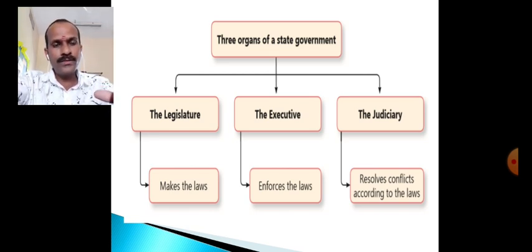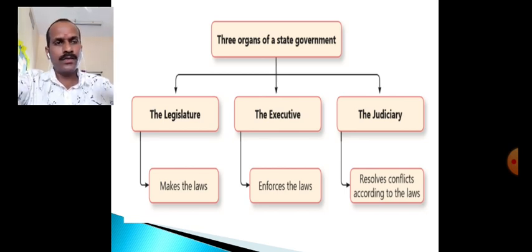What is the function of this organ? This organ enforces the laws. It means implementation of the laws made by the legislature. So the executive is responsible for the enforcement or implementation of laws, okay. What is this executive? The executive means the council of ministers, okay, that is the executive. So this implements the laws, whatever laws are passed by the legislature.